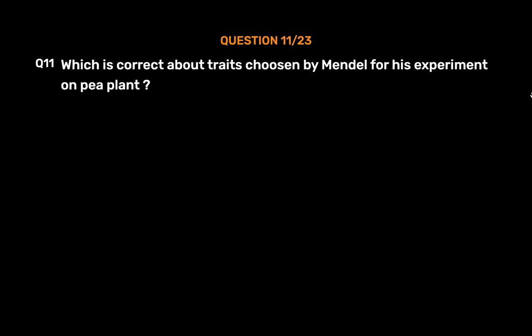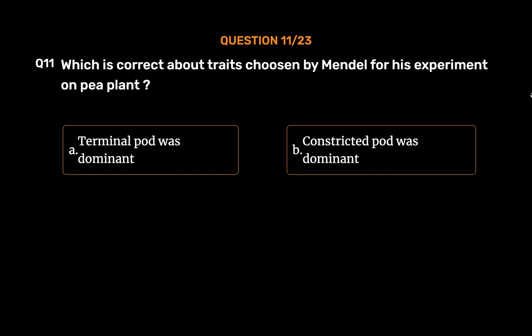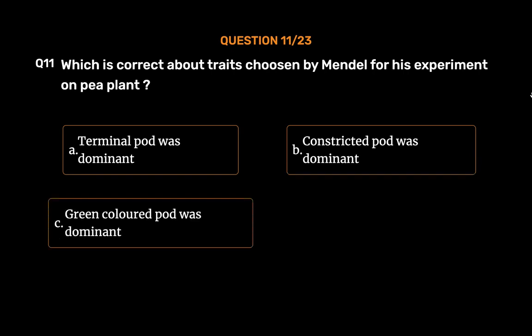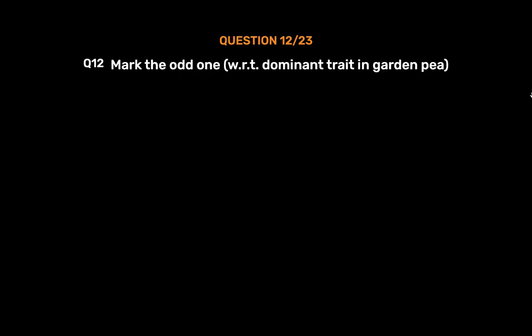Question number 11. Which is correct about traits chosen by Mendel for his experiment on pea plant? Option A. Terminal pod was dominant. Option B. Constricted pod was dominant. Option C. Green-colored pod was dominant. Option D. Tall plants were recessive. The correct answer is option C. Green-colored pod was dominant.